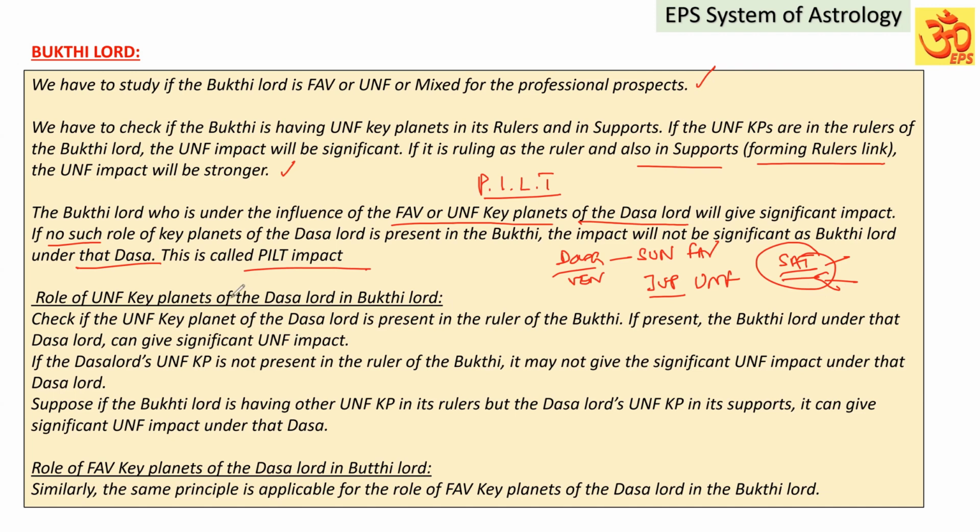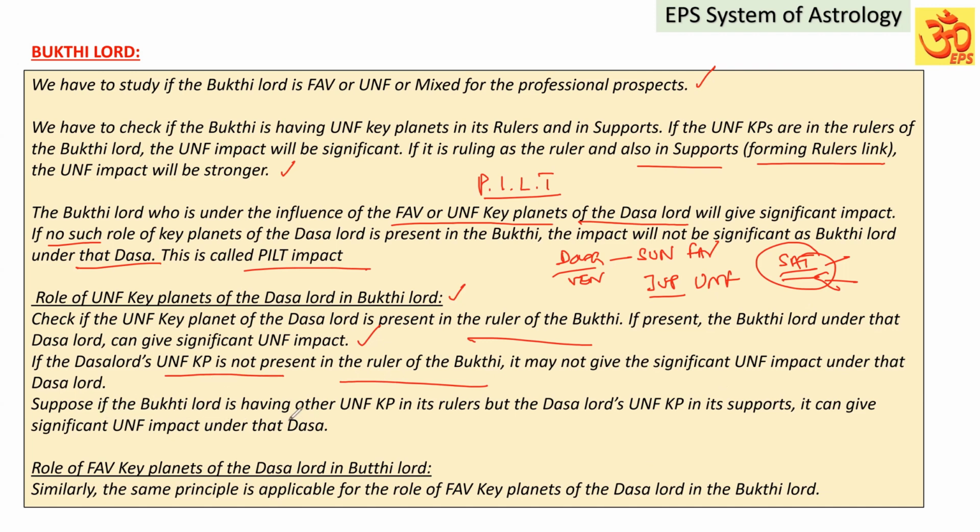Role of unfavorable key planets of the Dasa Lord in the Buddhi Lord. Let me explain again. Check if the unfavorable key planet of the Dasa Lord is present in the rulers of the Buddhi. If present, the Buddhi Lord under that Dasa Lord can give significant unfavorable impact, as we explained. If the Dasa Lord's unfavorable key planet is not present in the rulers of the Buddhi, it may not give the significant impact under that Dasa Lord.